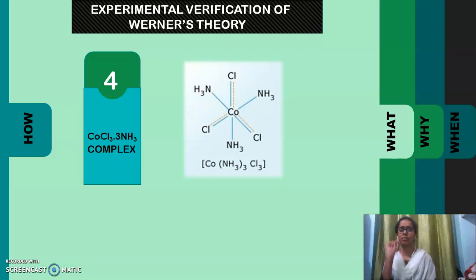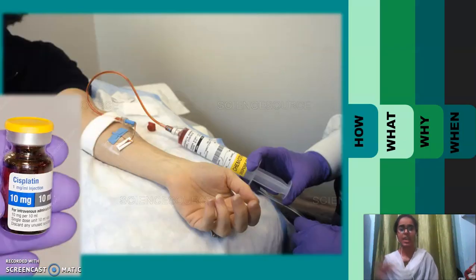Now, my dear friends, the most important part is coming. Werner gave us this theory. We use this theory to find the structure of the compounds, and our scientists, with the help of the structure of the compounds, found medicines for curing the diseases which we saw earlier. Cisplatin is the medicine, my dear friends, which is a coordination compound, and it is used in chemotherapy against diseases like lung cancer, brain tumor, cervical cancer, and breast cancer.